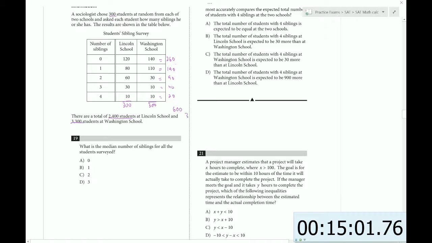We're looking for the 301st student. So you halve it and add 1. That is the formula to get the middle student, or approximately. So 301. So 20, and then comes 60. 60 and 90 is 150. 150 and 190. Yeah, it's going to be in this section. So the answer would be 1 sibling.